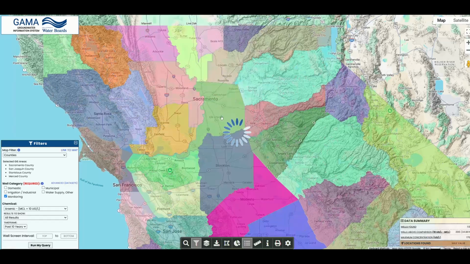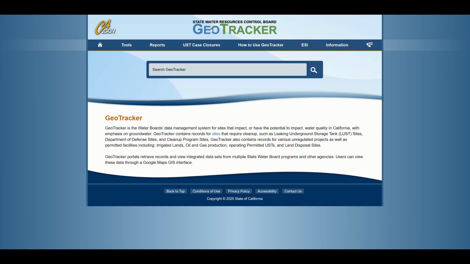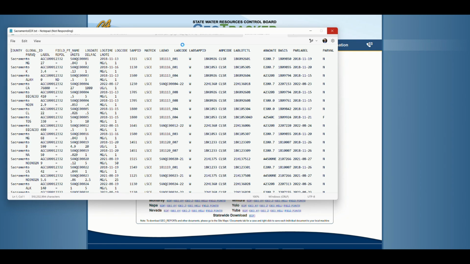Here we see clusters of wells that show where arsenic has been sampled in groundwater in Sacramento County, but it doesn't necessarily tell us what concentrations to expect in any specific area. And if we want to dig into the sources of the data, we can look at GeoTracker to understand the elements of the individual wells. But the files are divided up by counties across the state of California. And when you pursue the data set, what you find is that the data lives in this flat file, which is even more difficult to interpret.